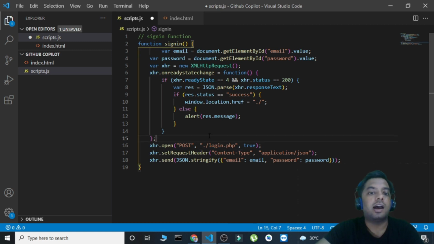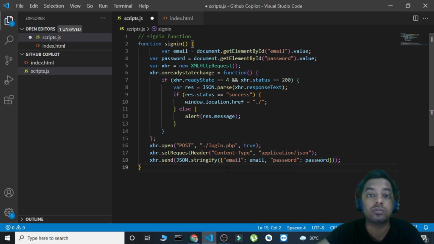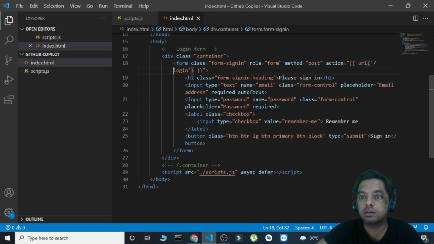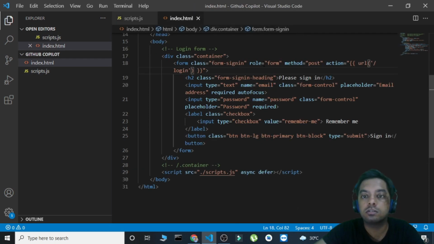But see, I want my backend to be Node.js. Now what? There is no use for that. There is no definition for that, it hasn't defined that I'm using Node.js for my backend. So this might be a drawback. Now there is no call to the sign in function. Where is it? Why is there no call to the sign in function? See, there is no call. Not in the form, nowhere, not in the button on click as well, nothing. So this is a drawback.